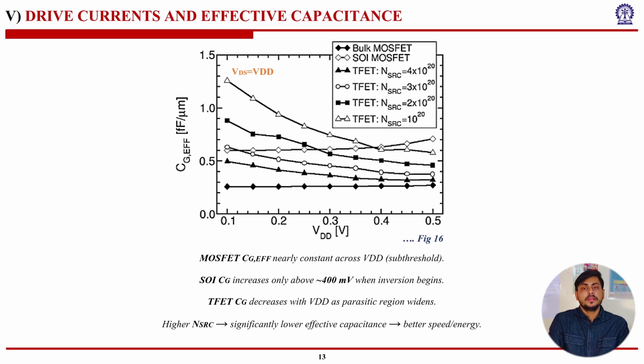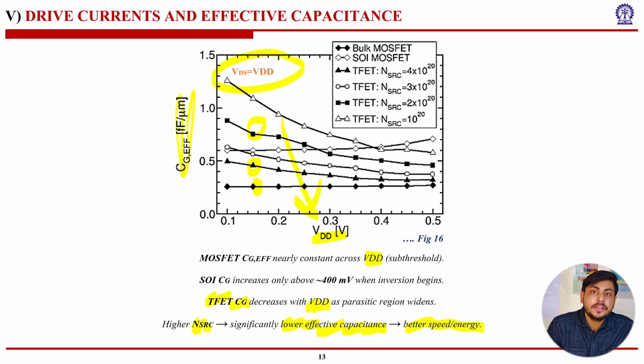Next, we have the graph between the effective gate capacitance and the VDD, and VDS is set to VDD. So MOSFET's gate capacitance is approximately constant at subthreshold VDD. So this is my MOSFET. These are my MOSFETs, but we are increasing the source doping in this direction. Am I right? We're increasing the source doping in this direction. So what happens? Higher source doping gives significantly lower effective gate capacitance, better speed or energy. TFET gate capacitance decreases with VDD as the parasitic region widens. SOI gate capacitance increases only above approximately 400 millivolts when inversion begins. That is quite evident from this particular section of the graph.